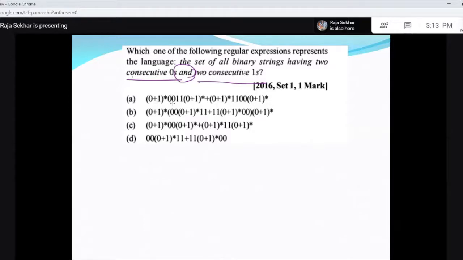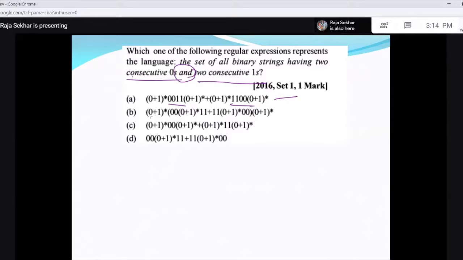(0 or 1)* 0 0 1 1 (0 or 1)* 0 0. If you look at this, even though it gives you the desired strings, it says that 0 0 and 1 1 are always following each other. That means if you get 0 0 followed by 1 1, but 1 1 followed by 0 0 is not given here. So this will give you a subset of the language, but not the total language.